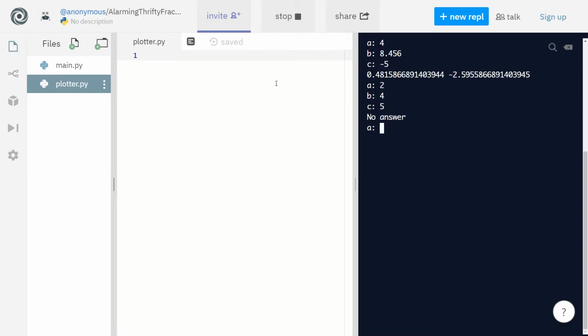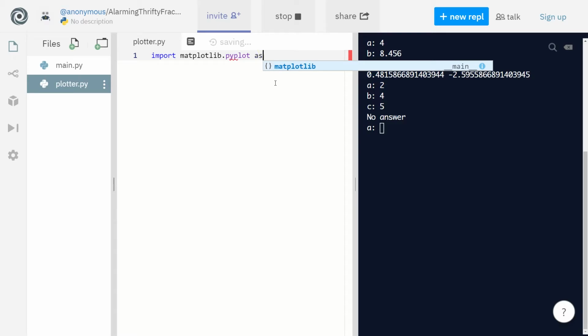So the first thing we're going to do is import this library, right? The way we do that is import matplotlib, and we want a specific module within that library. A module is like a smaller part of that entire library.